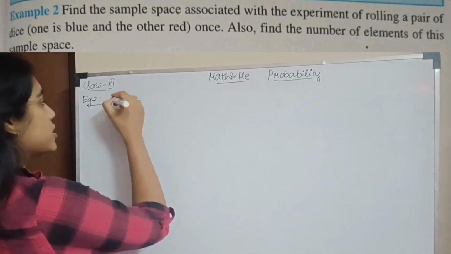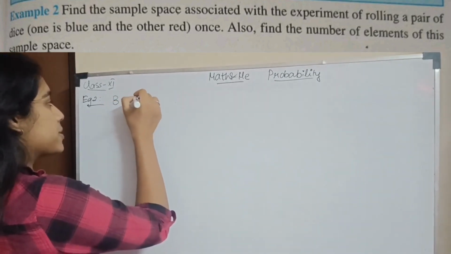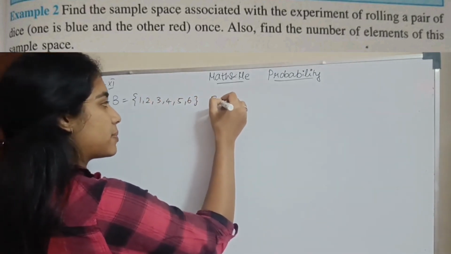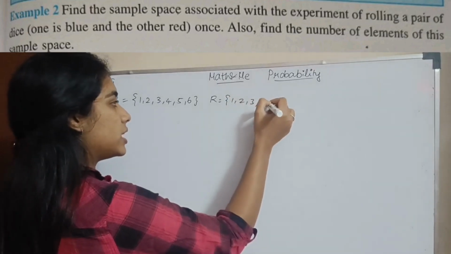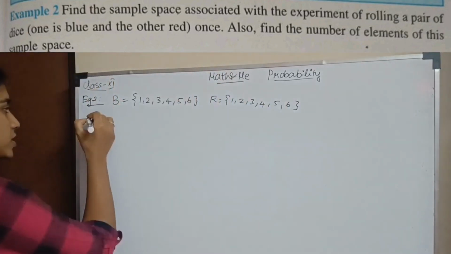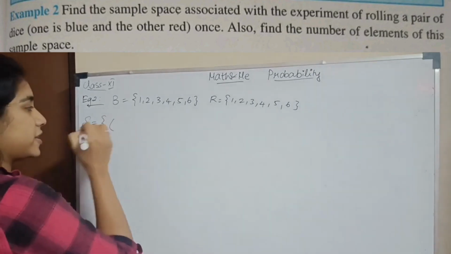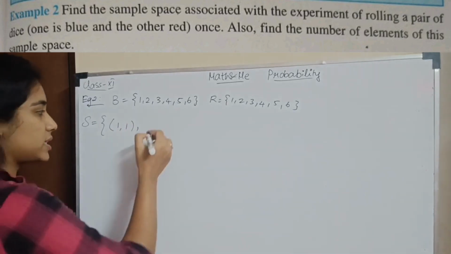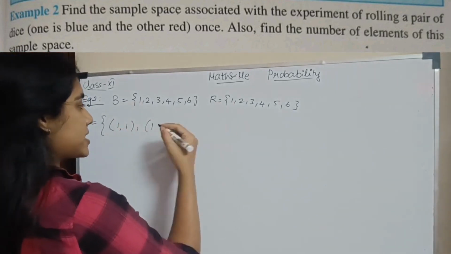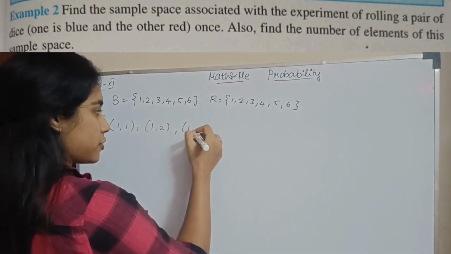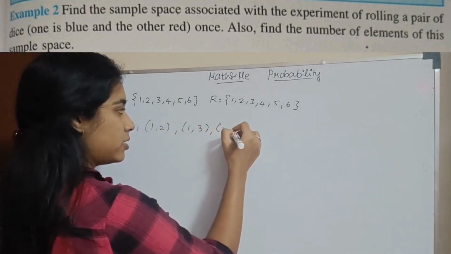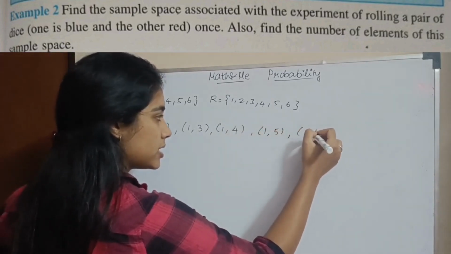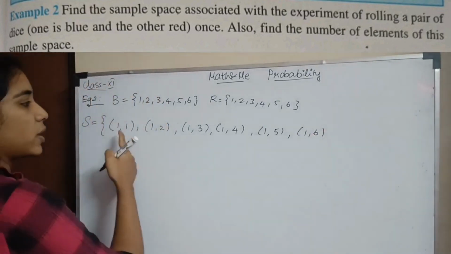So you have 2 dice. For the first die, the blue one, what is the sample space? 1, 2, 3, 4, 5, 6. For the red die, what is the sample space? Again the same thing, 1, 2, 3, 4, 5, 6. Okay. So now what all can the sample space contain? On the first die you can get a 1 and on the second die you can get a 1. That is one. Similarly, first die 1 and second 2. And so on. First die 1, second die 3. First die 1, second die 4. 1, 5. 1, 6. Is there any other option? No. So with the first die 1, that is finished.